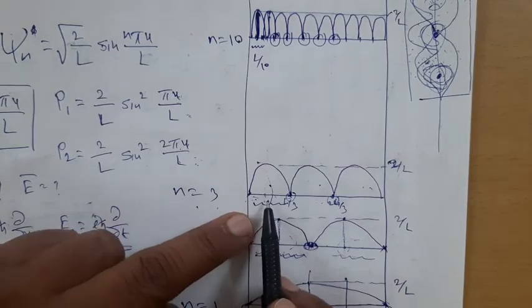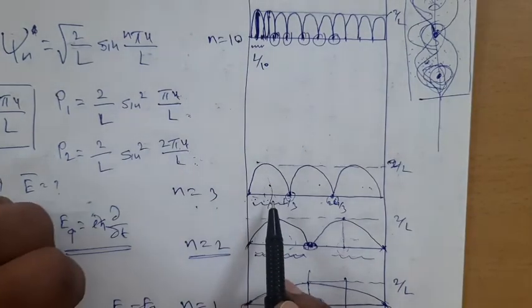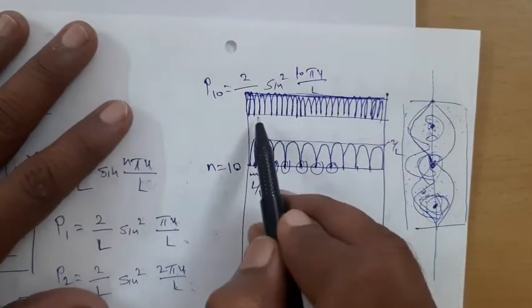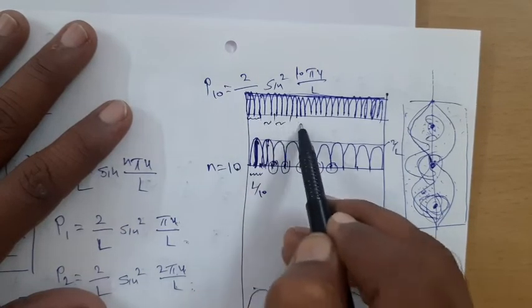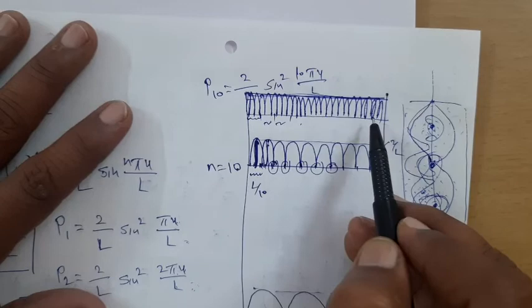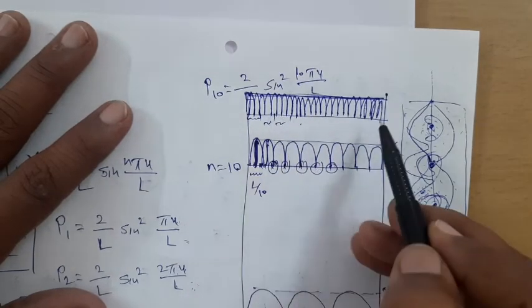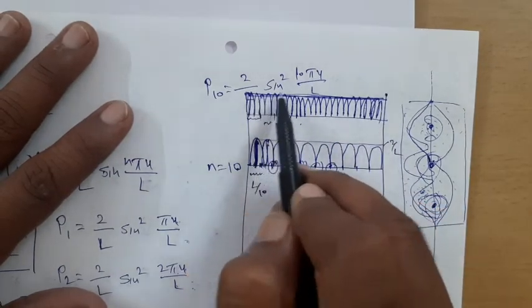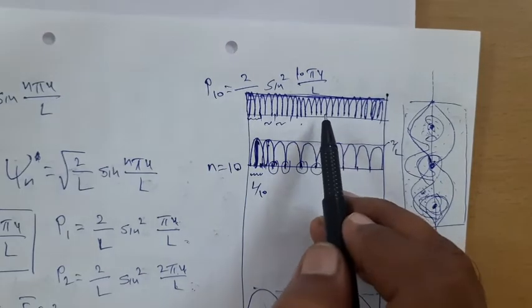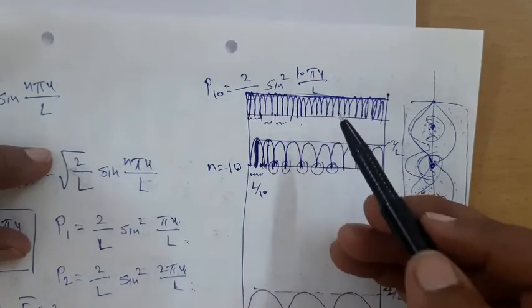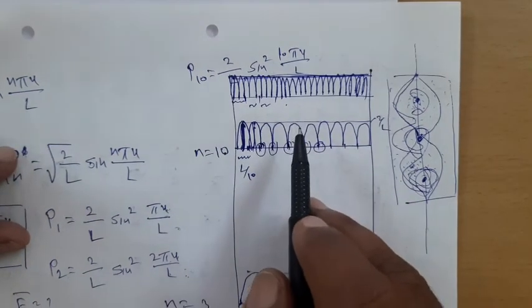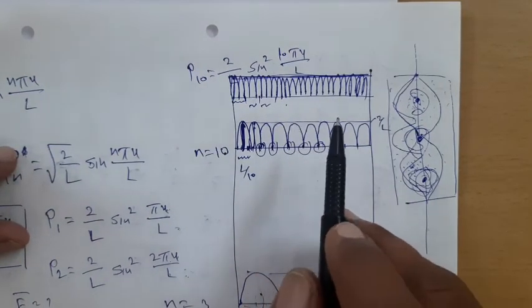But it is interesting. And now you will observe that in this case, the probability of finding the particle within 1 meter, 1 meter, 1 meter seems to be constant because the probability maxima are so close, they are of uniform height, and therefore we feel that the probability is uniform. Correct? And this is in good agreement with the correspondence principle.